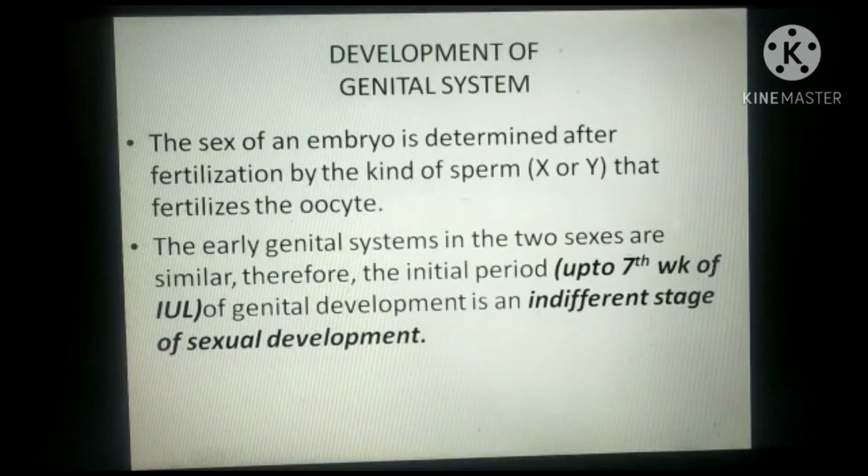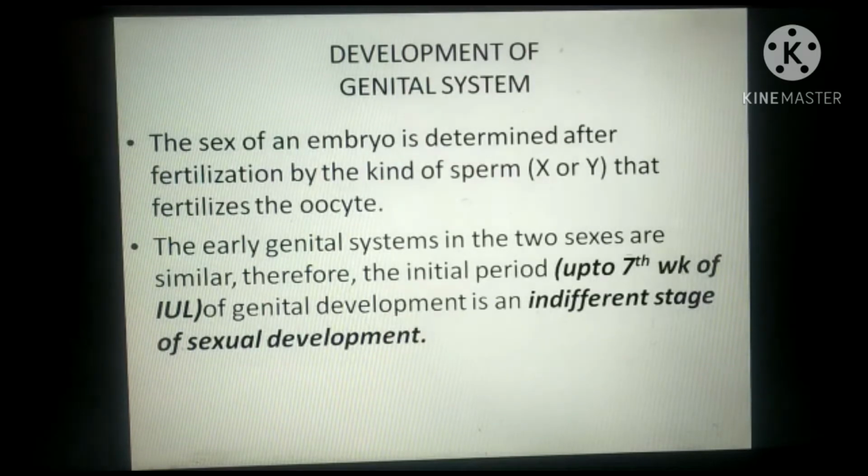Today, the topic of the class is development of genital system. As we all know, sex of the embryo is determined at the time of fertilization. If it is XY, then it is going to be male, and if it is XX, then female. But that is sexual genetic differentiation. Phenotypical or sexual differentiation is not there up to the 7th week of intrauterine life, because up to the 7th week, genital development is same in both sexes. So this stage of sexual development is called the indifferent stage.